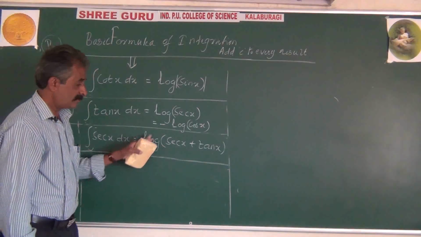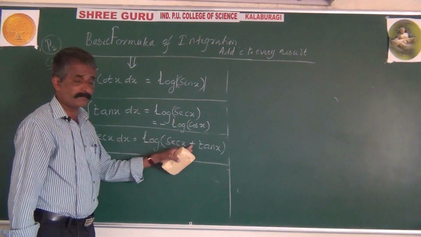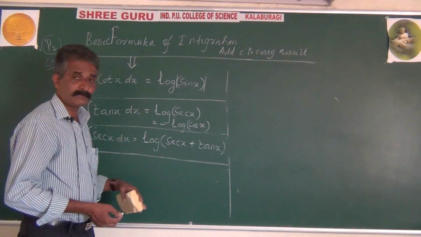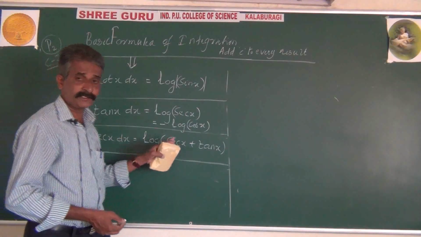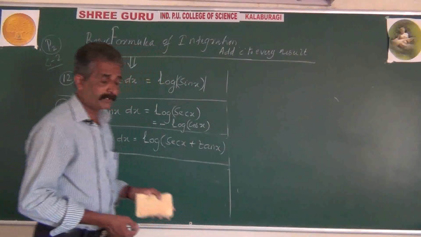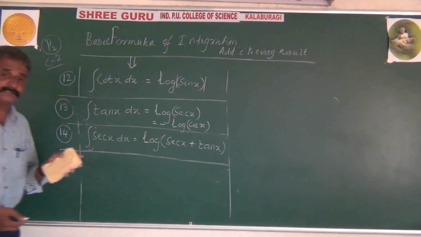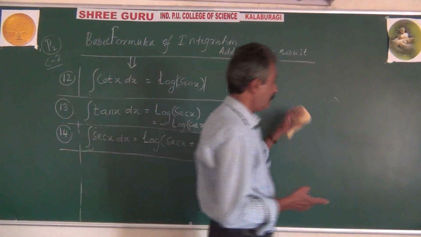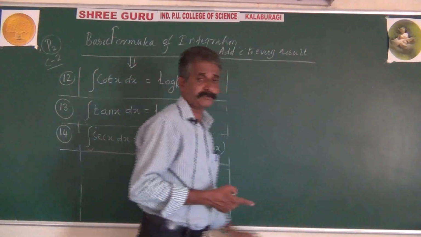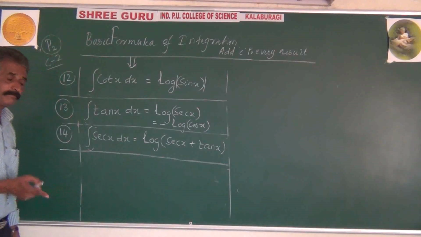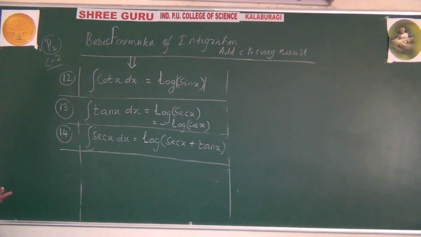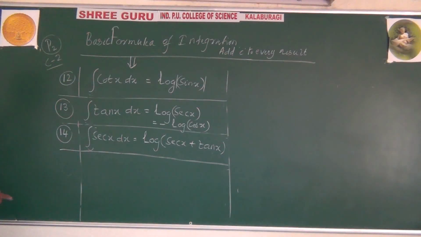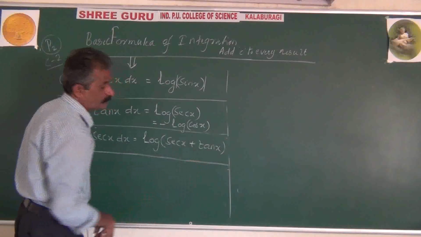When we consider log of sec x plus tan x for differentiation, first step is 1 by sec plus tan multiplied by differentiation of sec x, which is sec x tan x, plus differentiation of tan x, which is secant square x. Common in the numerator is secant x. What is left is secant x plus tan x, that will cancel out. Hence, reversely, integration of sec x will be log of sec x plus tan x, with modulus.